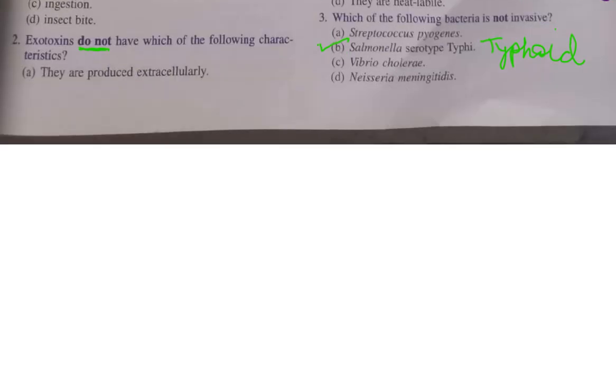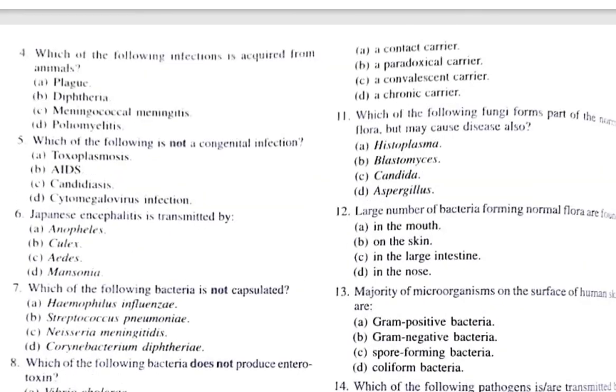Moving to the next question, the question number 4 is which of the following infections is acquired from animals? The option A, plague. Option B, diphtheria. Option C, meningococcal meningitis. The option D, poliomyelitis. So out of this, the correct one is the option A, plague.